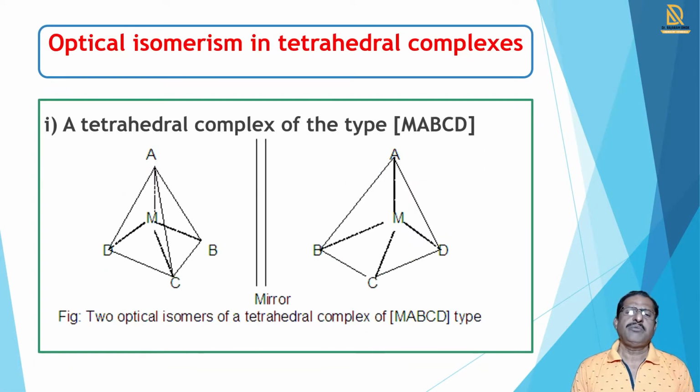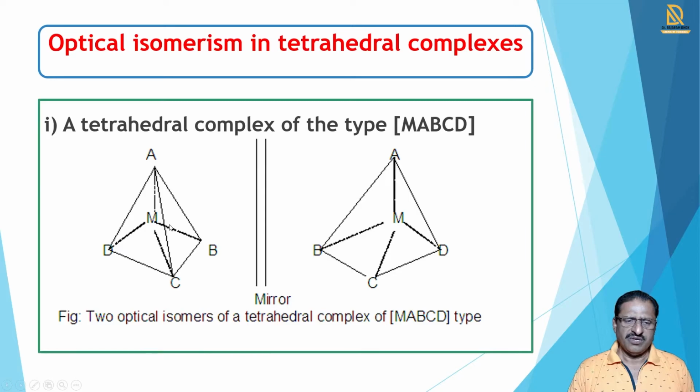Now we see optical isomerism in tetrahedral complexes. In tetrahedral complexes, all four ligands are at the four corners of a tetrahedron. The metal is at the center, and A, B, C, D are at the four corners of the tetrahedron.